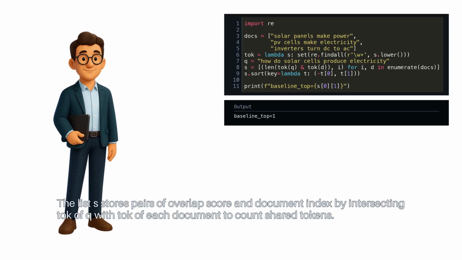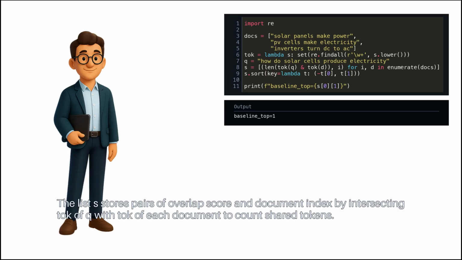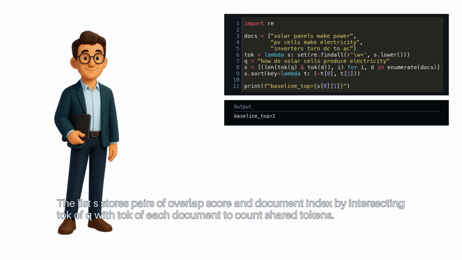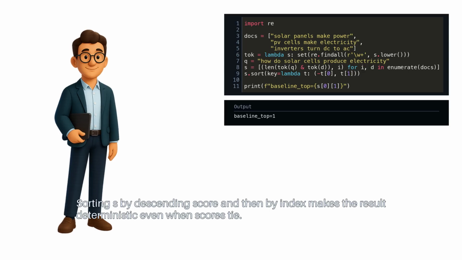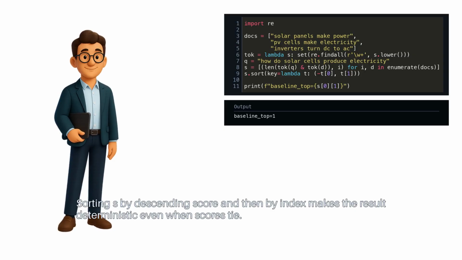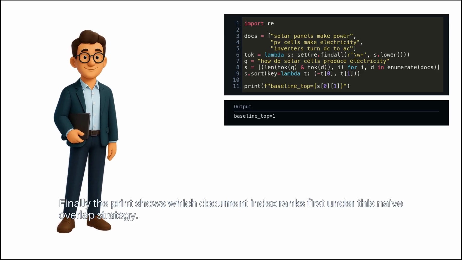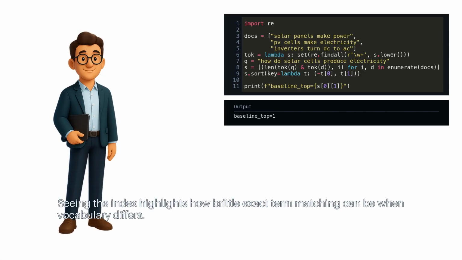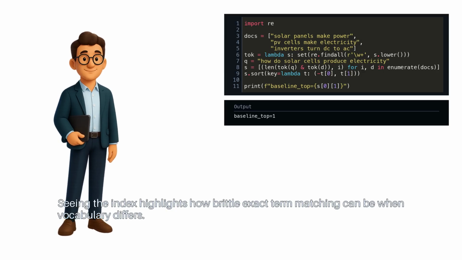The list S stores pairs of overlap score and document index by intersecting toke of q with toke of each document to count shared tokens. Sorting S by descending score and then by index makes the result deterministic, even when scores tie. Finally, the print shows which document index ranks first under this naive overlap strategy. Seeing the index highlights how brittle exact term matching can be when vocabulary differs.